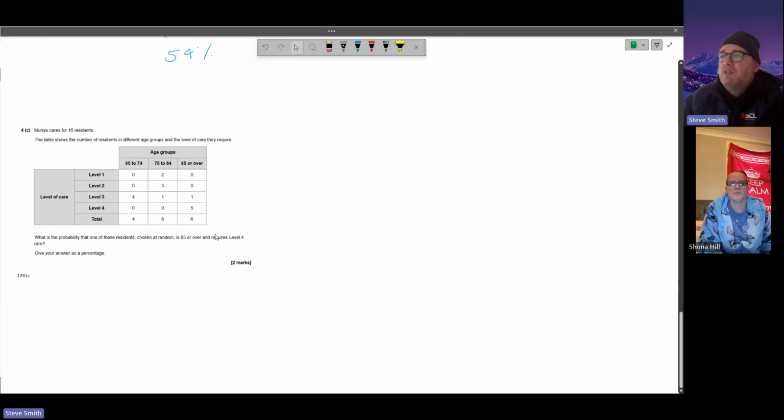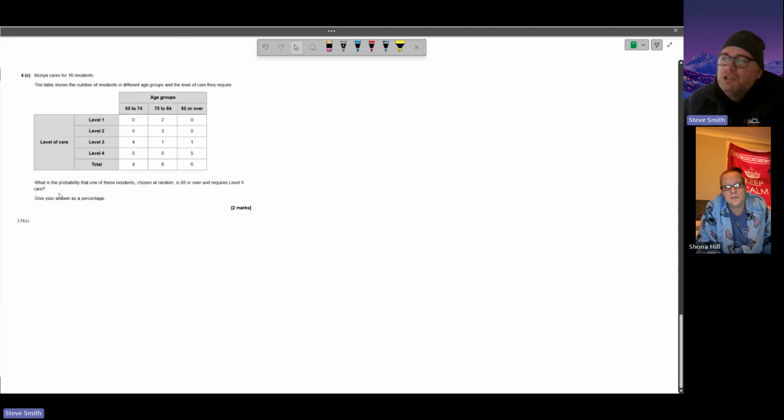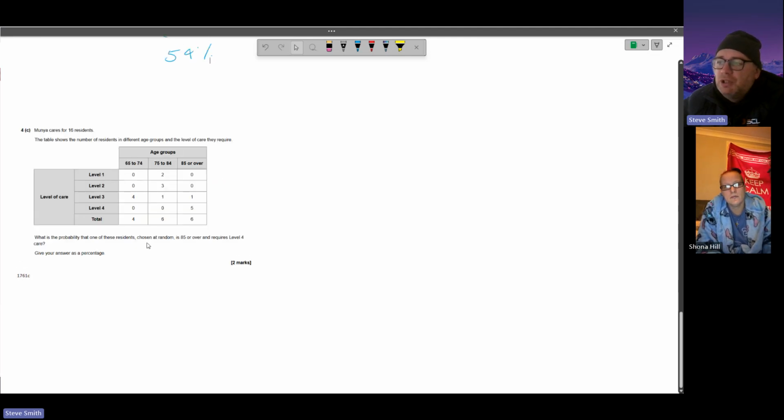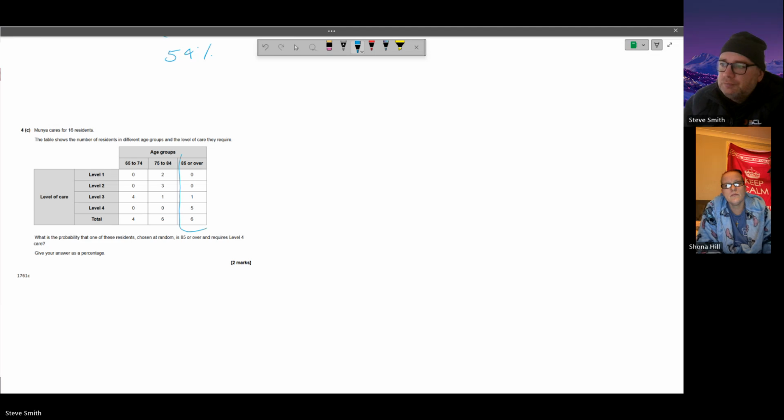Munya cares for 16 residents. The table shows the number of residents in different age groups and the level of care they require. What is the probability that one of those residents chosen at random is 85 or over and requires level 4? So all these are 85 or over. And then level 4 care.